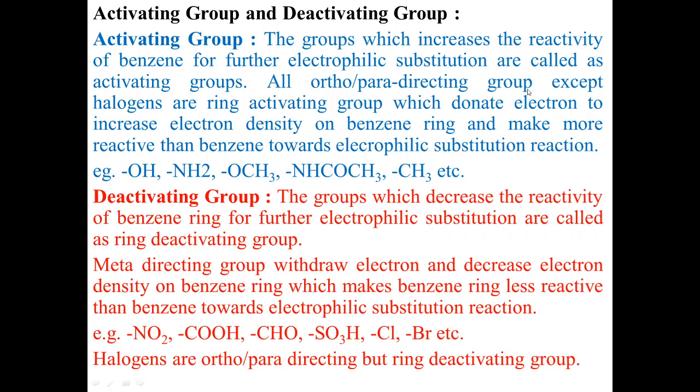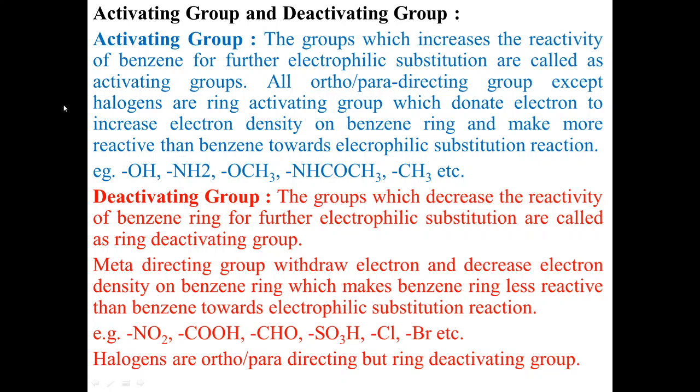All ortho-para-directing groups except halogens, meaning chlorine or bromine, are ring activating groups which donate electrons to increase the electron density on the benzene ring and make it more reactive than benzene towards electrophilic substitution reaction.